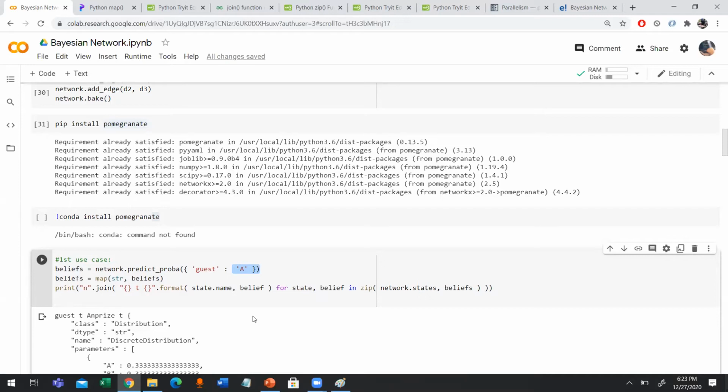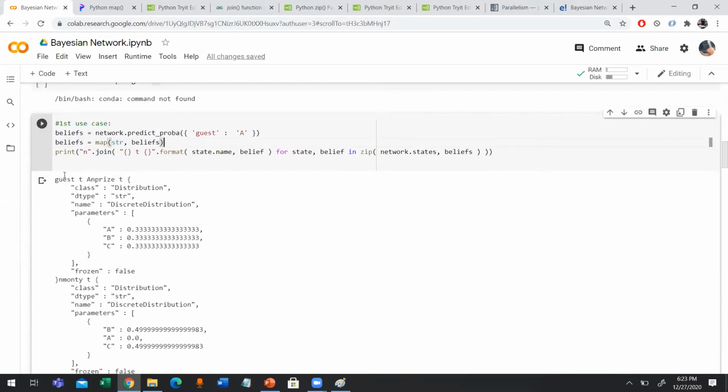So now that we are creating the Bayesian network, what we will do is create test cases. So this is our first test case. In this first test case, we have defined that the guest picked door number A, right? So let's see the output screen. You can see here, this is the output screen. And you can see here also the word join. I'm using here zip, map. These are some built-in functions.